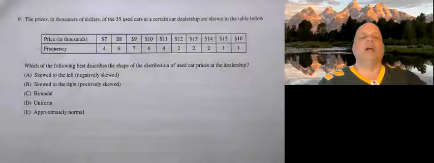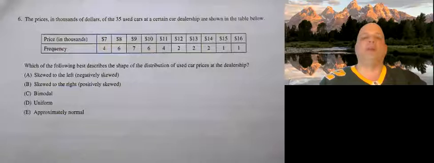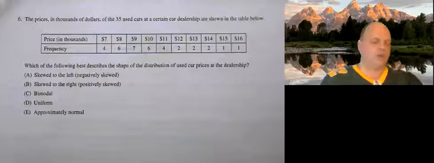Number 6, the prices in thousands of dollars of the 35 used cars at a certain car dealership are shown in the table below. Which of the following best describes the shape of the distribution?